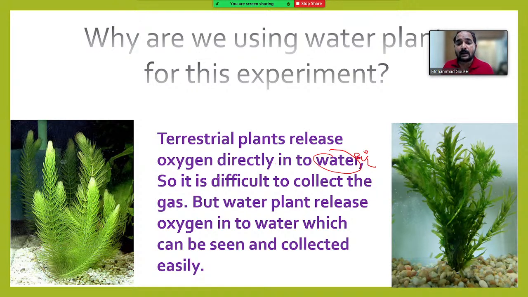But if we take an aquatic plant, it releases oxygen directly into water, where we can see the release of oxygen in the form of air bubbles, and we can collect it easily. So for easy observation and easy collection of the gas released during photosynthesis, we use aquatic plants instead of terrestrial plants.